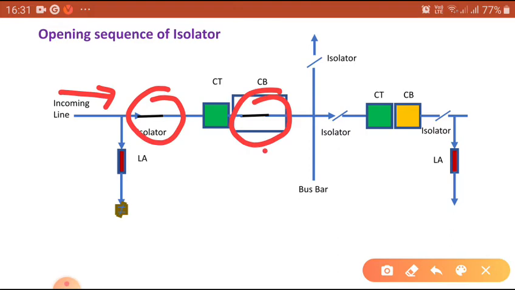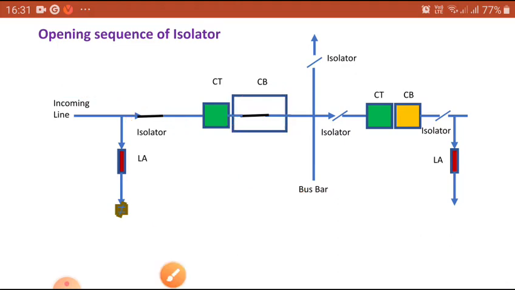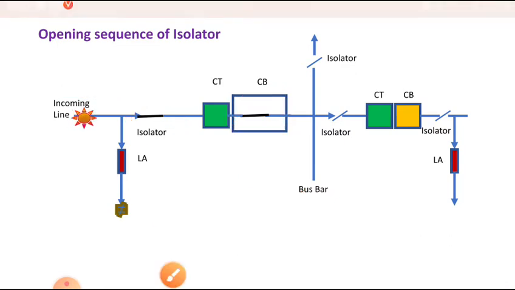So what to do? First I have to open the circuit breaker, and after that I am going to operate the isolator. That is the thing we are going to do. Now you can see this operation. First the incoming current is coming and is continuously flowing because all switches and all isolators are in the closed position.